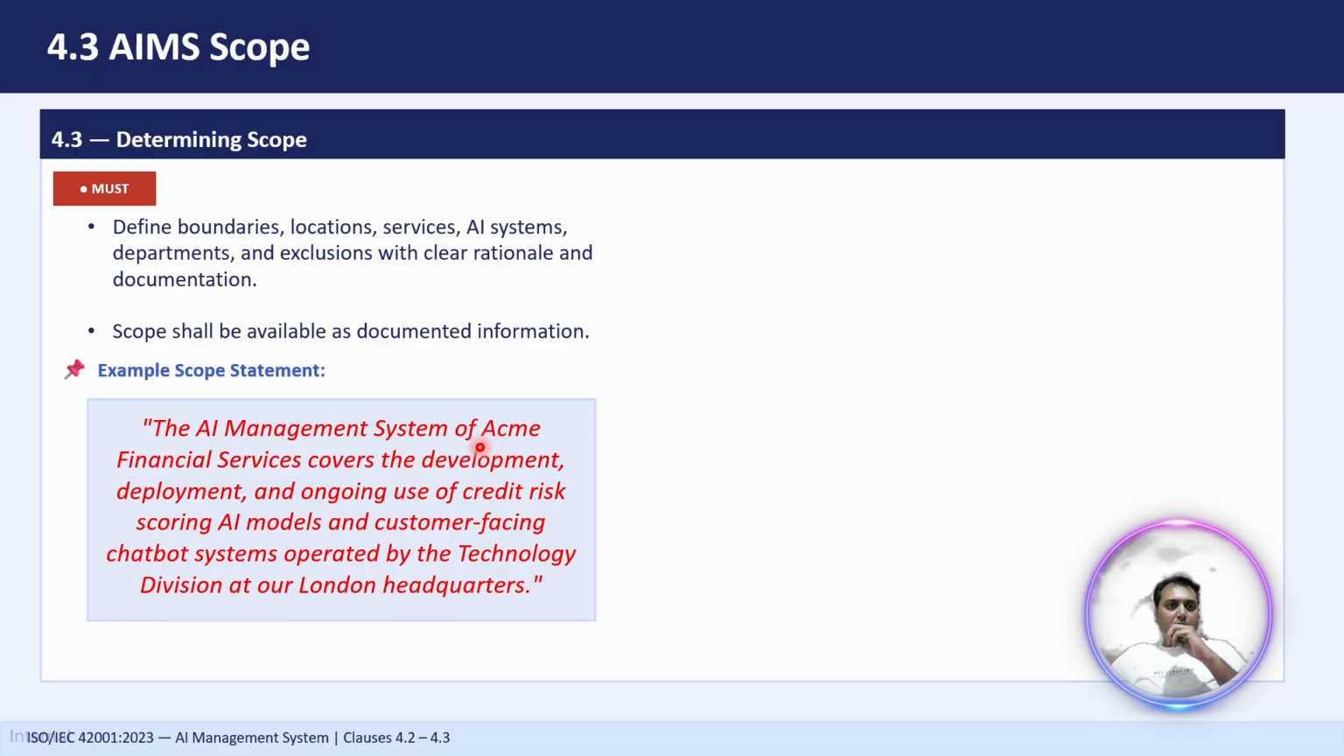So here you can see the company is Acme Financial Services, which covers development, deployment, and ongoing use of credit scoring AI models. So they have covered the development, deployment, and ongoing use of credit risk scoring AI models, right? The model responsible for credit risk scoring. And they have also included a customer-facing chatbot, operated by a technology division of the company, at a London headquarters. This is how you can define your organization's scope, right?